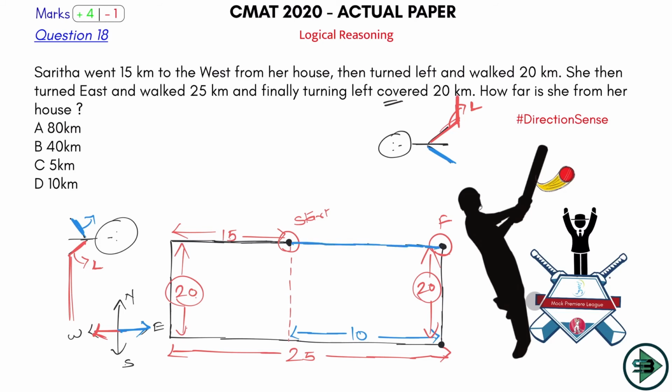Okay, what is this blue distance equal to? 10. Okay, that's what I'll mark it here. Option number D, 10. As I said, it was a 6er. We had solved such difficult problems in direction sense, and look at the level of this problem. This is nothing as compared to what we practice in our YouTube classes. So this should clearly be a 6er in your paper. Any question from direction sense has to be a 6er.